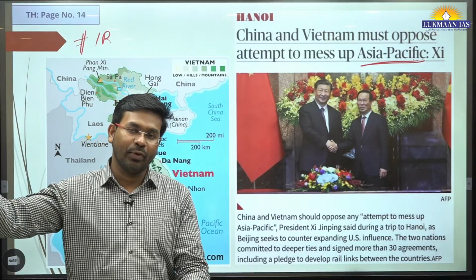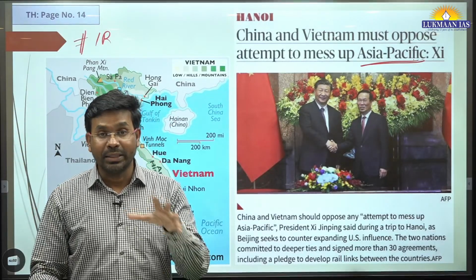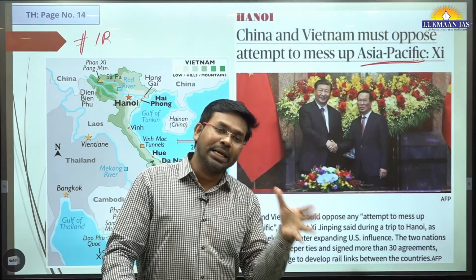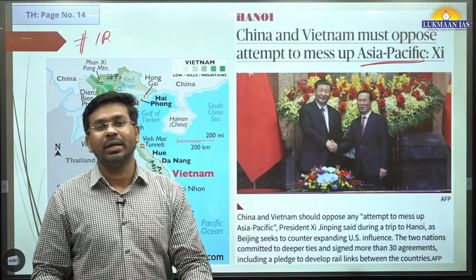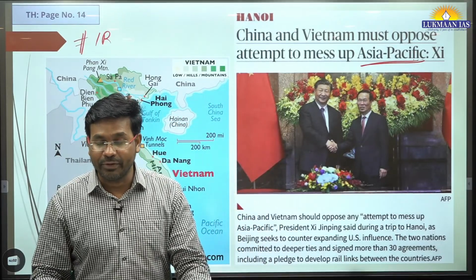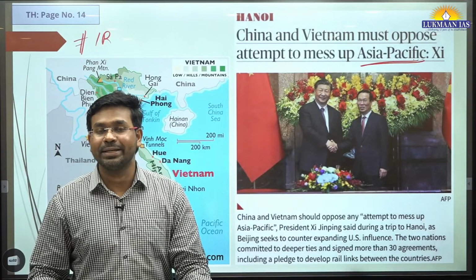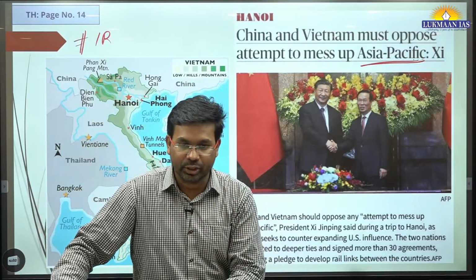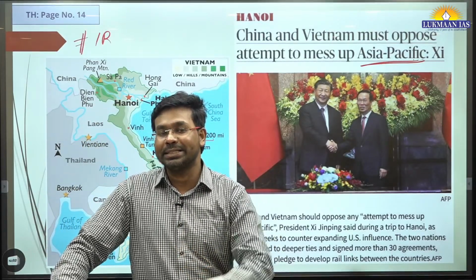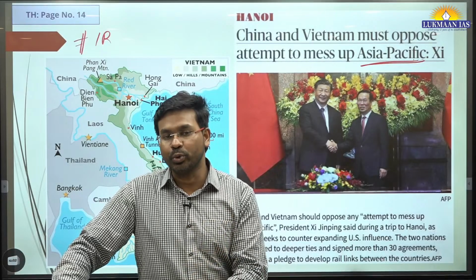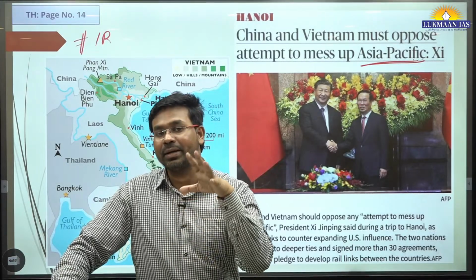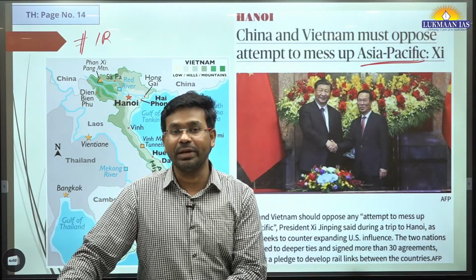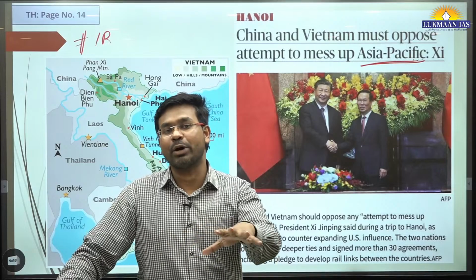Many countries from the West, including the United States of America, show their interest in the Asia Pacific region. They want to have their say there. They talk about freedom of navigation and a rules based international order. But the Chinese government also has some kind of hegemonic structure. They want to control most of the territories in the Asia Pacific region, and in their bid to do so, the Chinese government has asserted full sovereignty on the South China Sea, which is also claimed by many other countries including the Philippines and others.